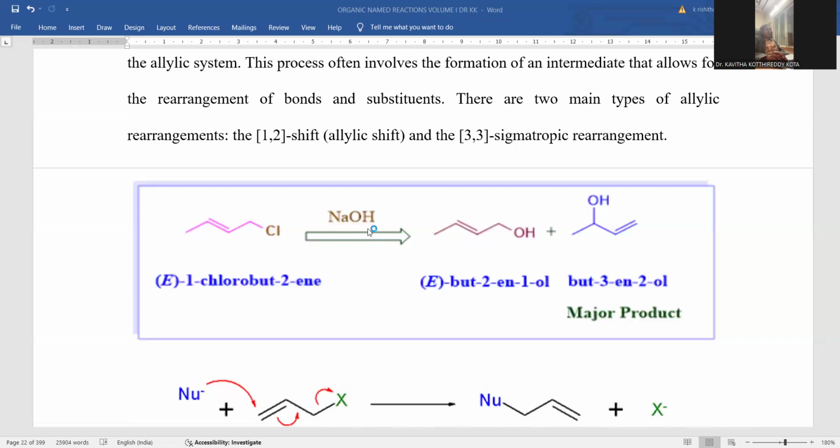The reaction is facilitated by a strong base like sodium hydroxide, so that the chloro group will be substituted by the hydroxyl functionality, and allylic hydroxide will be originated in either position. The shifting of the double bond towards either carbon atom occurs, and you can notice the secondary alcohol as well. A primary alcohol and secondary alcohol mixture will be generated in the case of this kind of allylic chloride as a starting material.